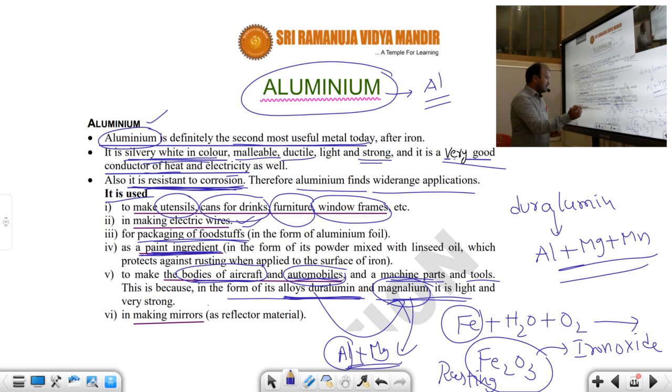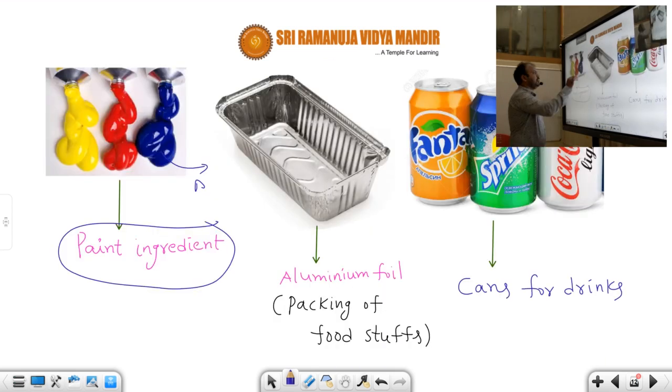Take a look here. These are the paint ingredients. One of the ingredients in this paint is aluminum. This is the aluminum foil which is used for packaging of foodstuffs as well as cans. If you take cans for drinks, they are made up of aluminum.